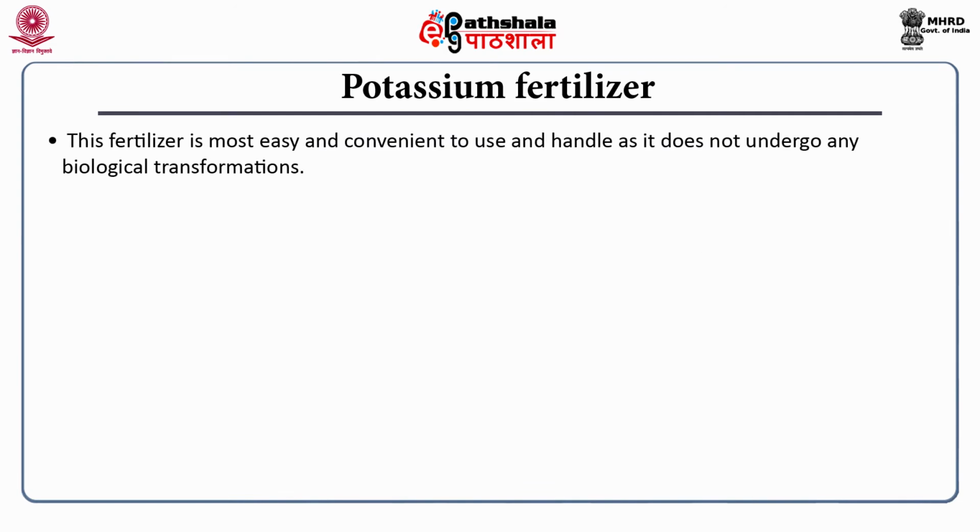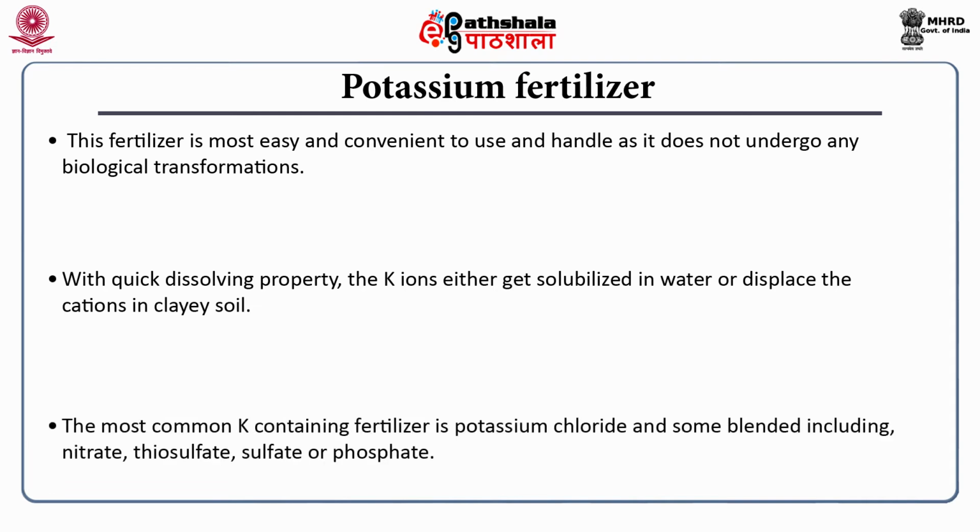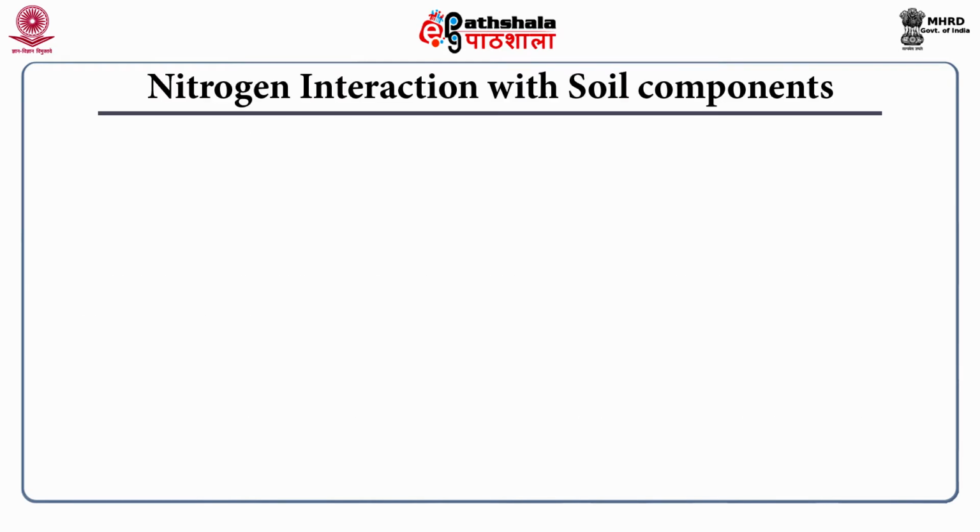Potassium fertilizer. Potassium fertilizer is the easiest and most convenient to use and handle as it doesn't undergo any biological transformations. With its quick dissolving property, the potassium ions either get solubilized in water or displace the cations in clay soil. The most common potassium containing fertilizer is potassium chloride and some blended forms including nitrate, thiosulfate, sulfate or phosphate. Let me come to the nitrogen interaction with soil components.